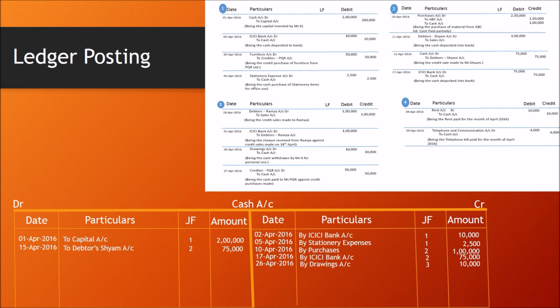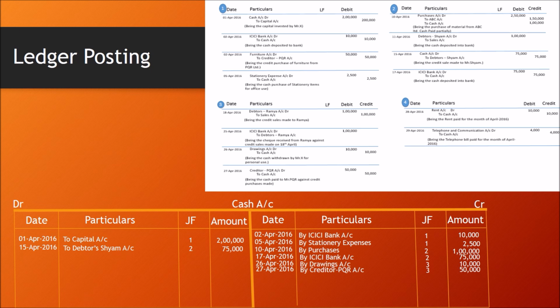27th April, creditors to cash. Again, it is on the credit side. I'm recording this as a credit side transaction for the cash account. 27th April, by creditors PQR account, 50,000.